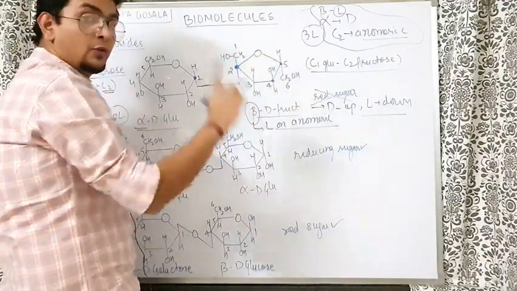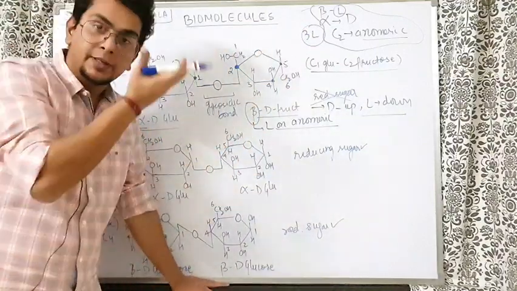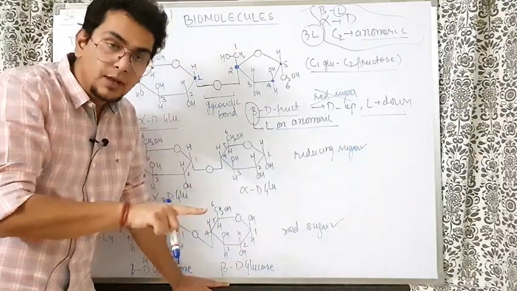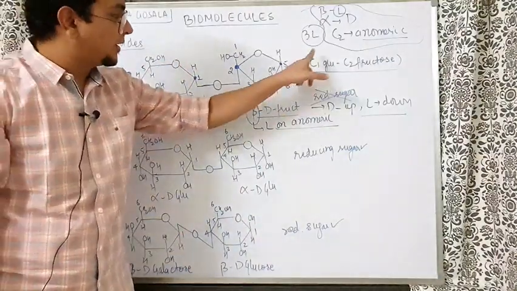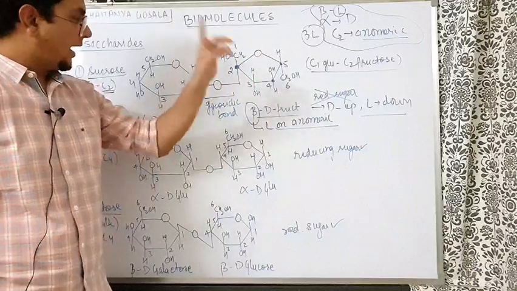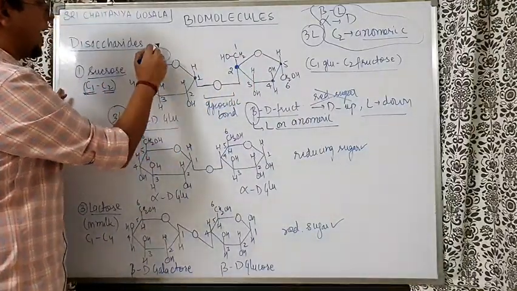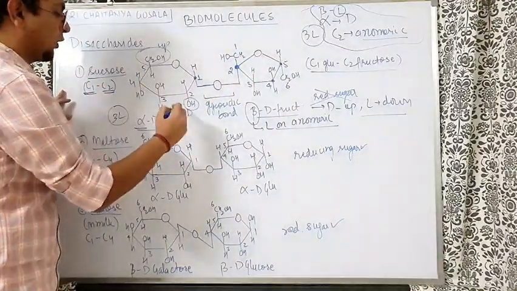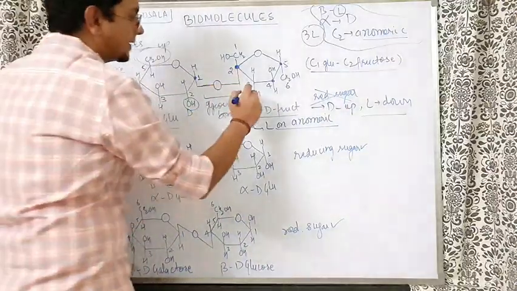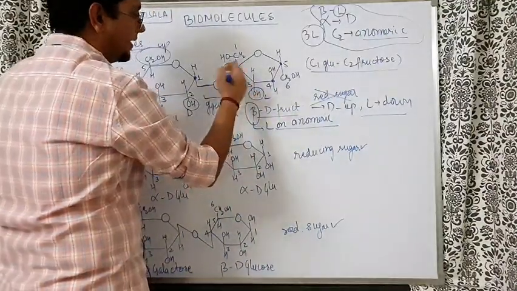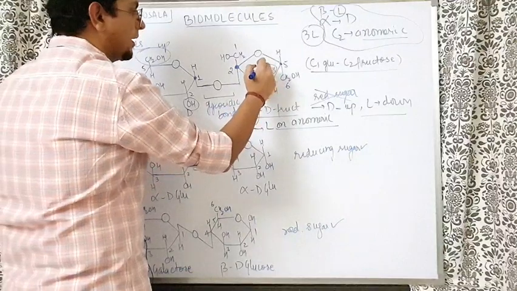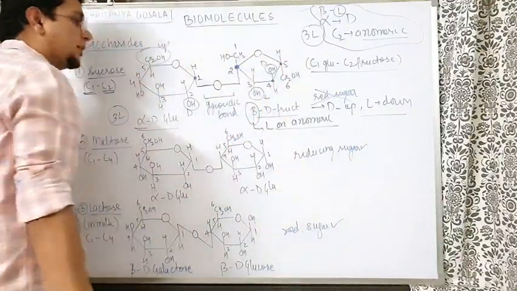I told you CH2OH is always up when D is down. But this time D is up, so CH2OH will be down. In this case L is down, D is not down. D is up, so CH2OH will come down.